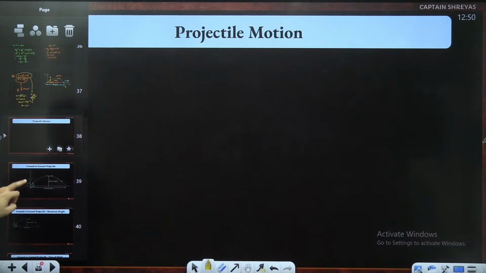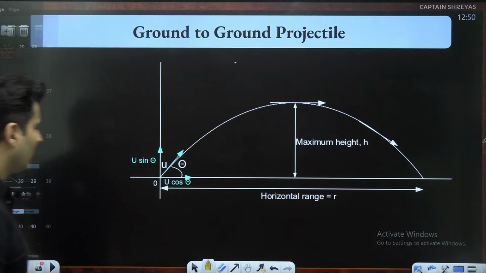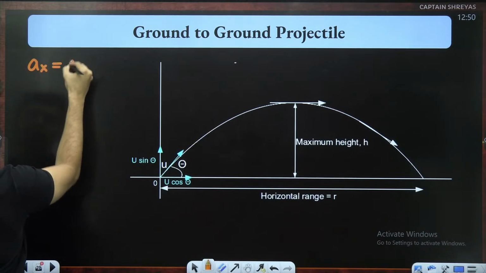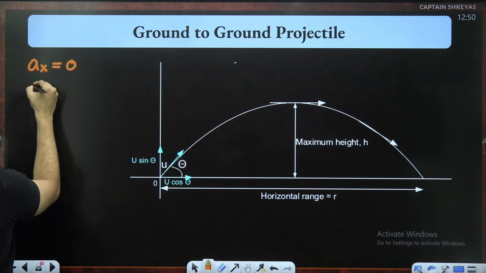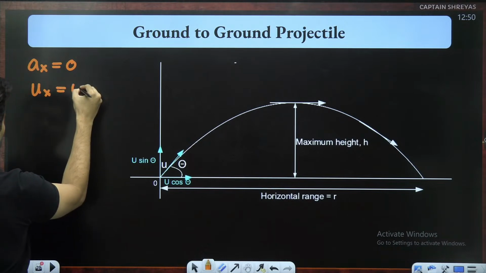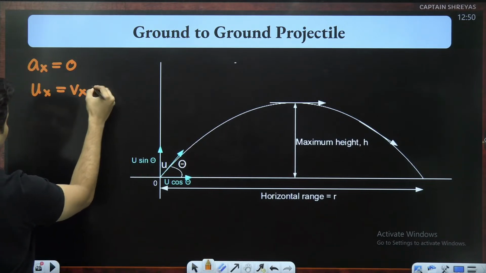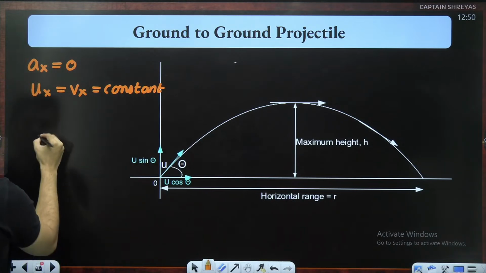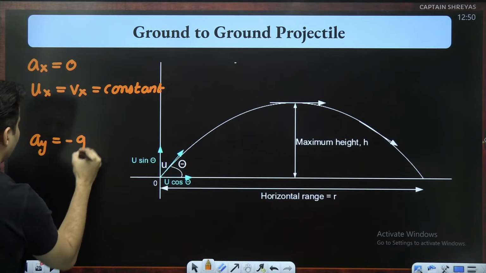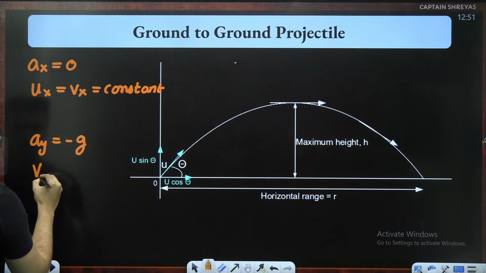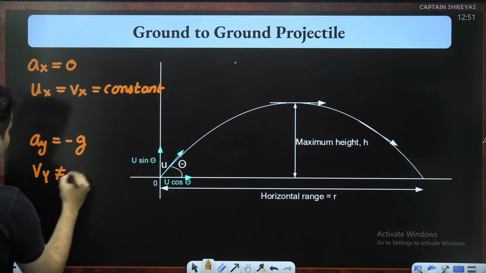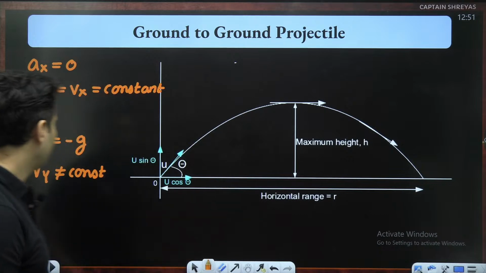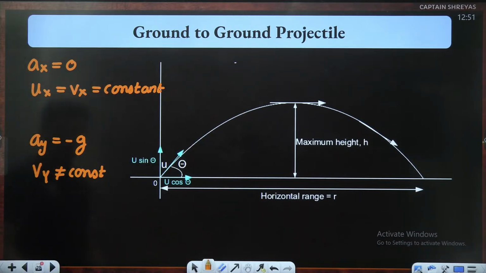So guys, in case of projectile motion, remember there are a few things you should know. There is no acceleration in the x direction. So the initial velocity will be the final velocity in the x direction, which will stay constant. It will never change. But in the y direction, the acceleration will be negative g, so the y velocity won't be constant. Keep that in mind. This is very, very important.